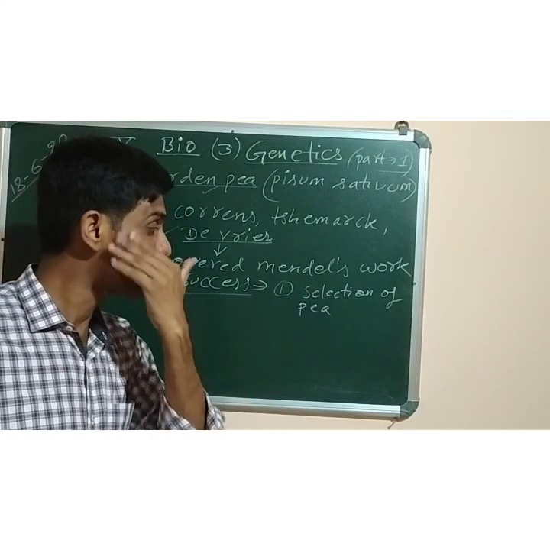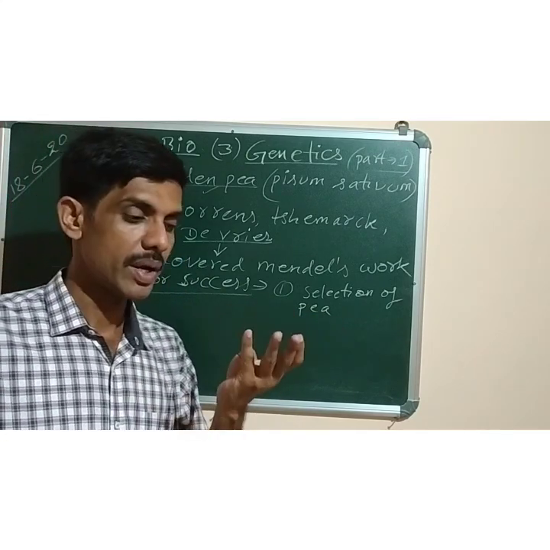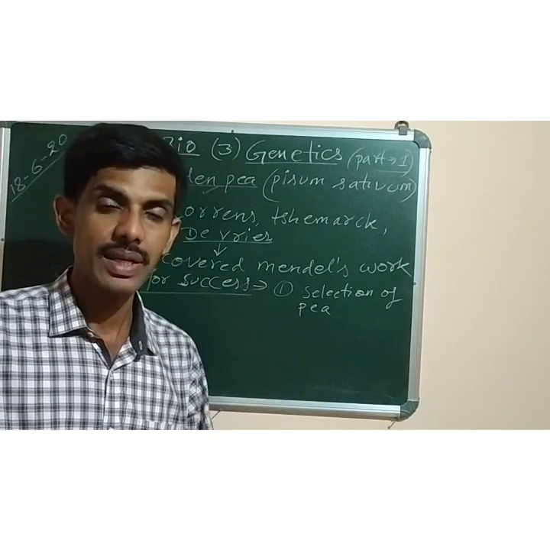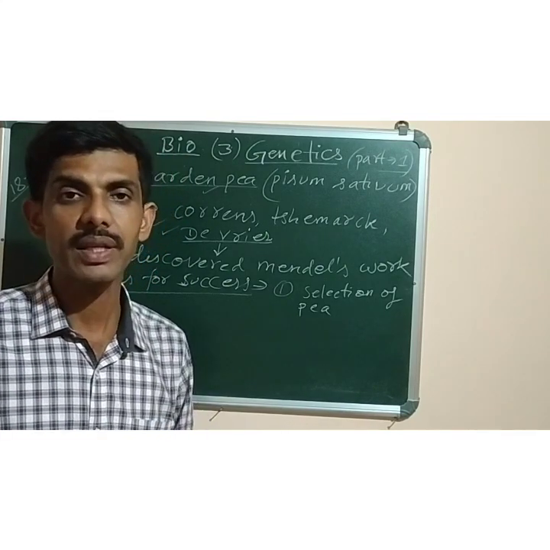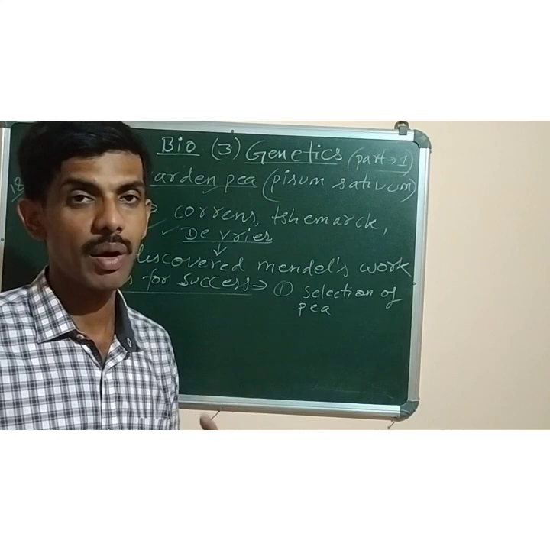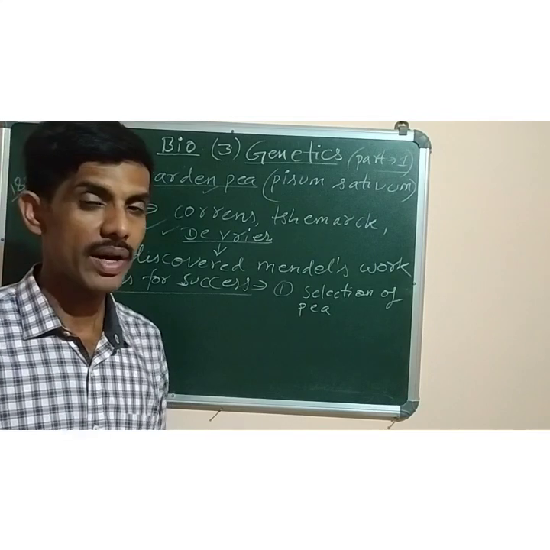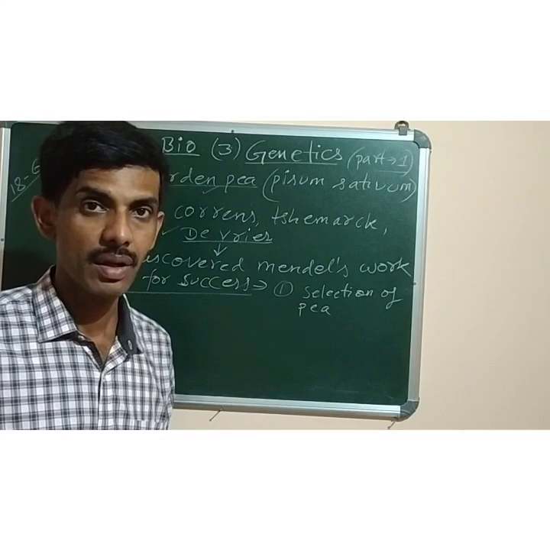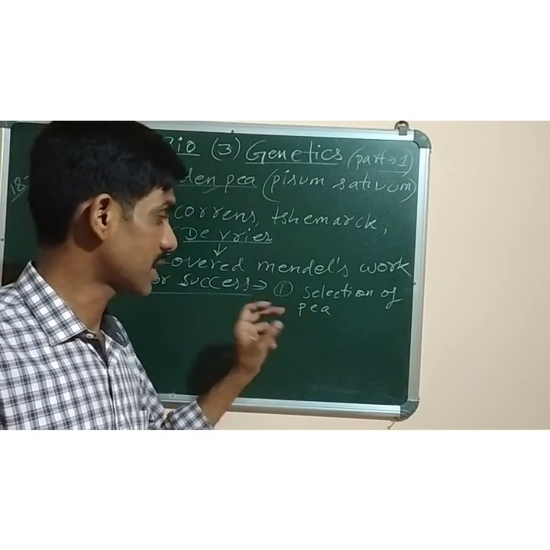Now, what are the characteristics of the pea plant that he selected for his experiment? I will say some of the points. Number one, it has a very short lifespan. If you grow the pea plant seeds today, within 2-3 months or 4 months you can get the result. The plant will grow up, it will bear the seeds, and you can come to know the result of your experiment: what type of plants it produces, whether short or tall, what color of flowers, whether white or different, what the position of the flower is, and what the seed shape is. So, selection of the pea plant.